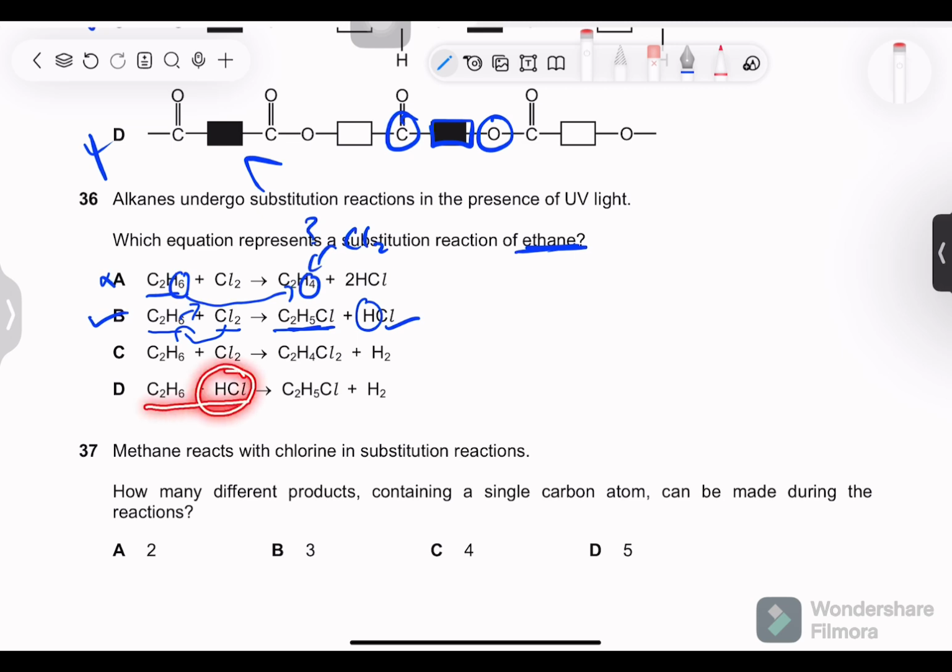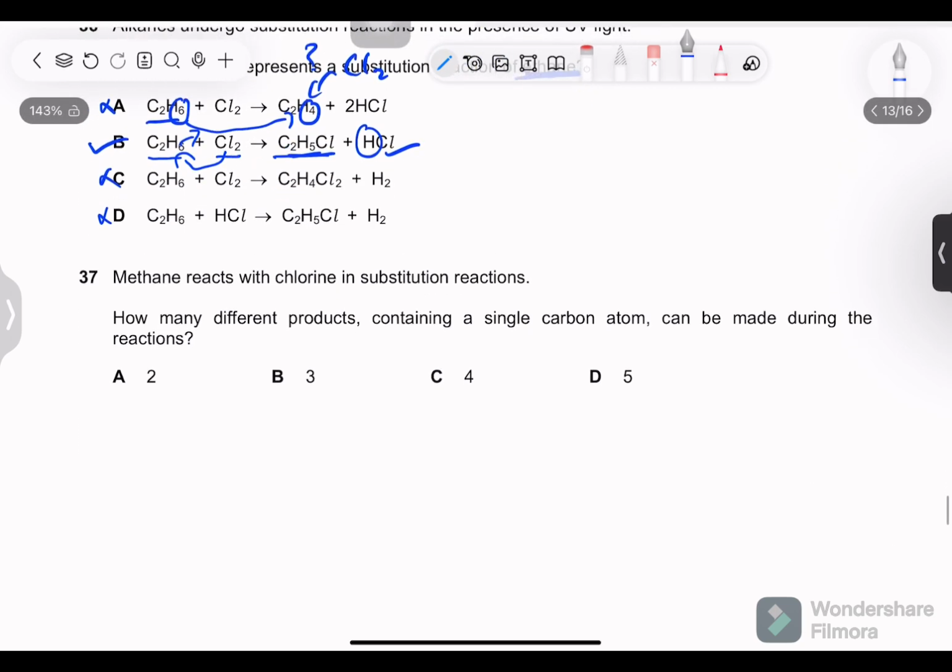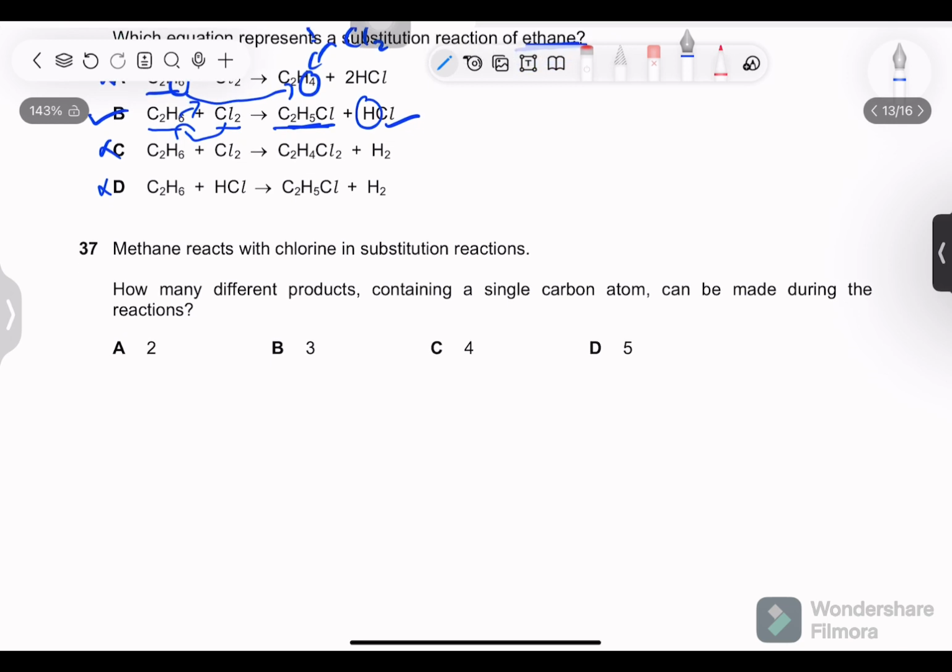Okay, and in this HCl is reacting, which we don't want. We want Cl2. Methane reacts with chlorine in substitution reactions.